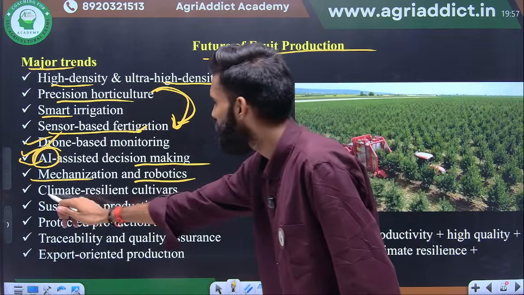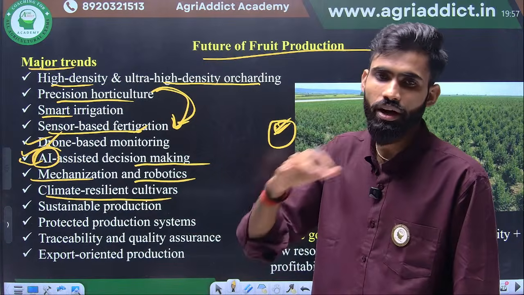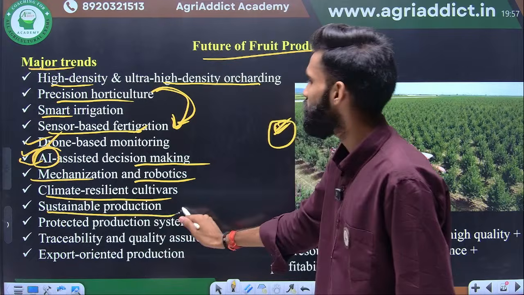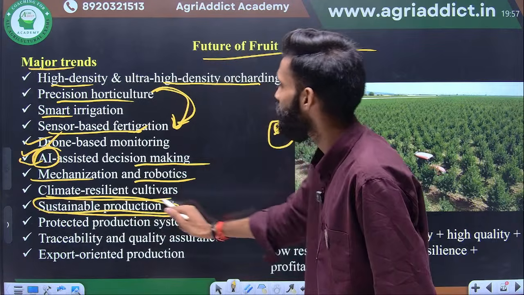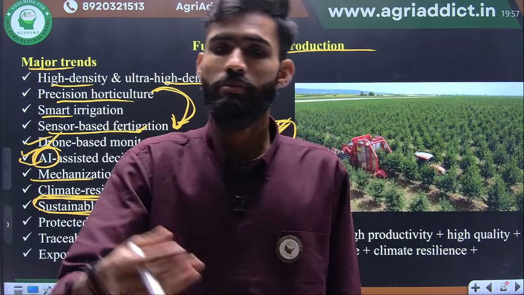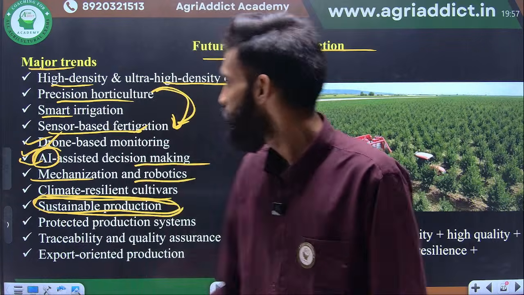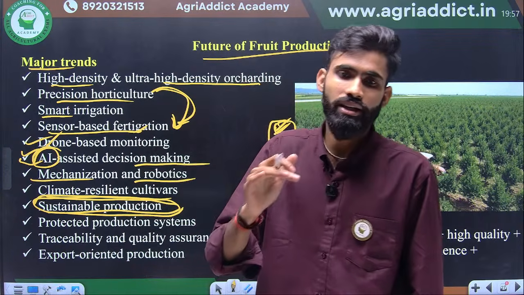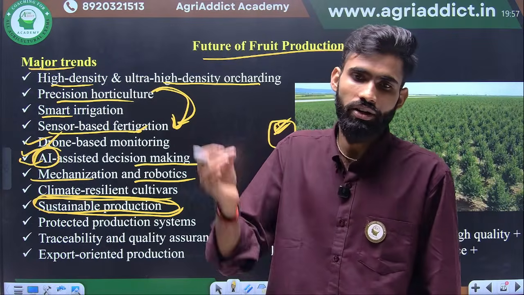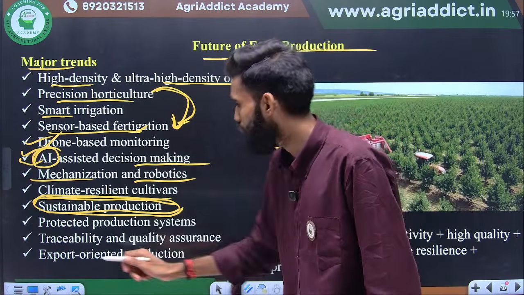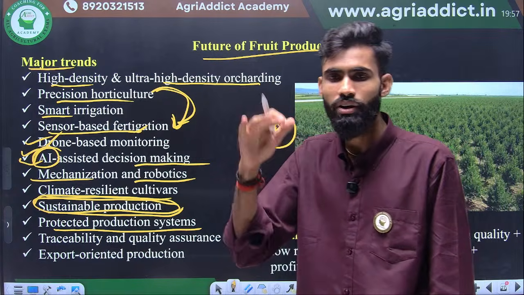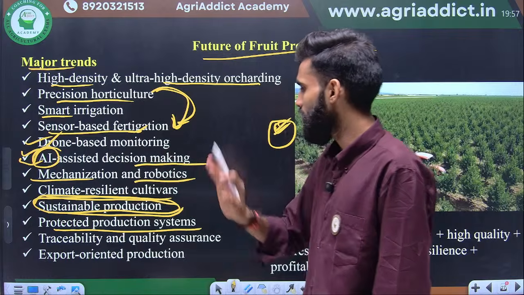We have discussed climate resilient cultivars that will adapt to several climate or variable climate conditions. Sustainable production means not using all the available resources this year and having nothing next year. Okay. So sustainable means we maintain the availability. Whatever we have available, especially renewable and non-renewable resources, we use that. Okay. Protected production system, as we have discussed, there are several crops which now continue growing under protected cultivation.